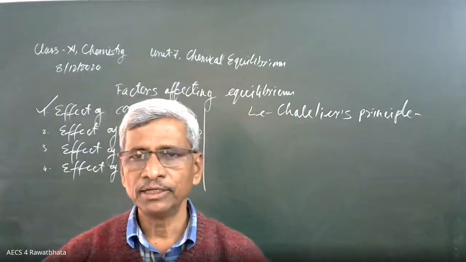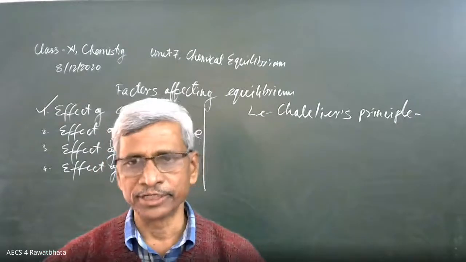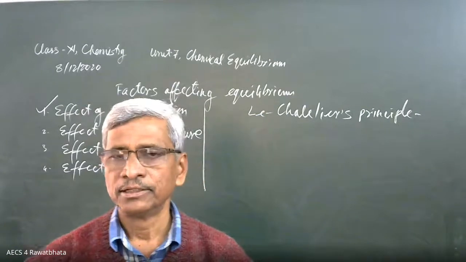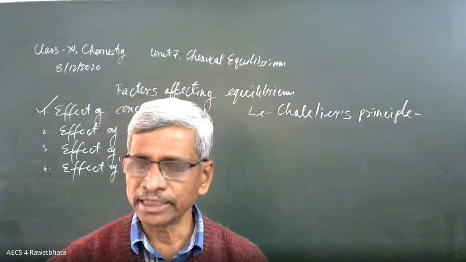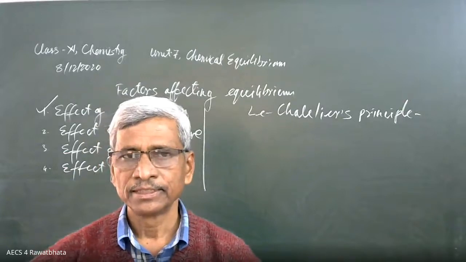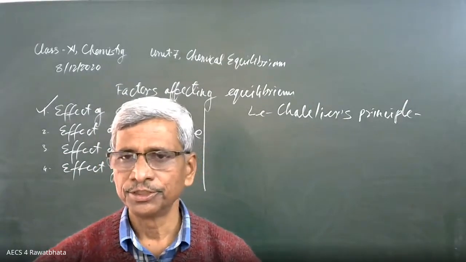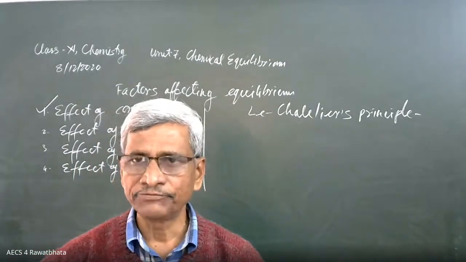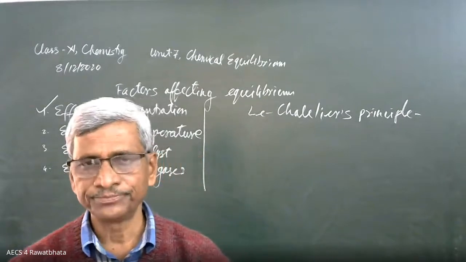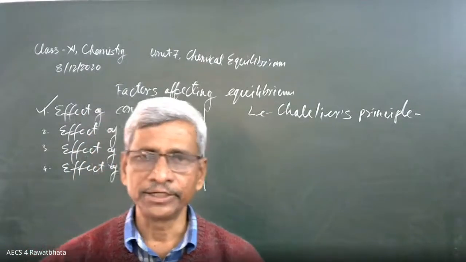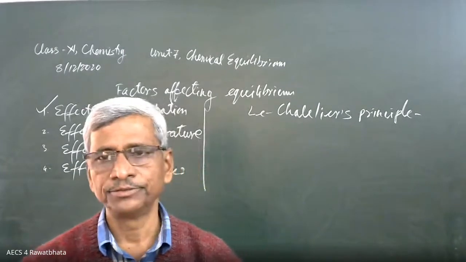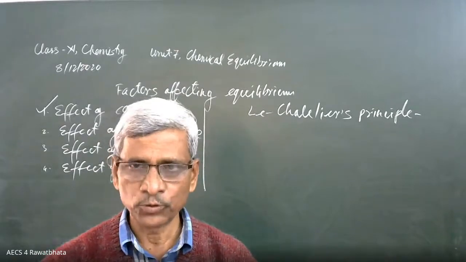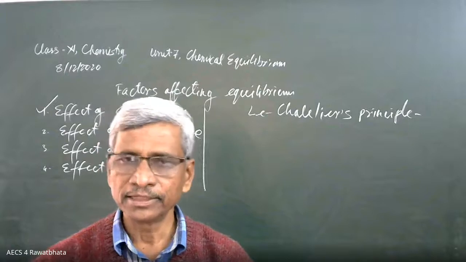If we make any change in reaction parameters such as concentration, temperature, etc., equilibrium will shift in that direction which opposes this change. That is the Le Chatelier principle.